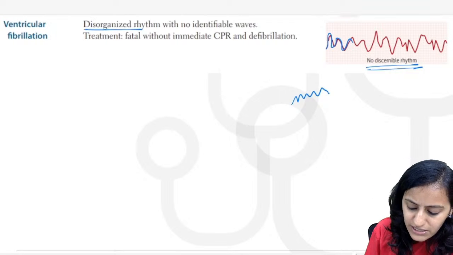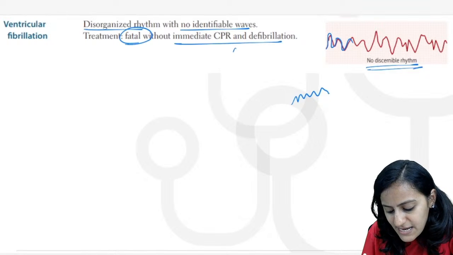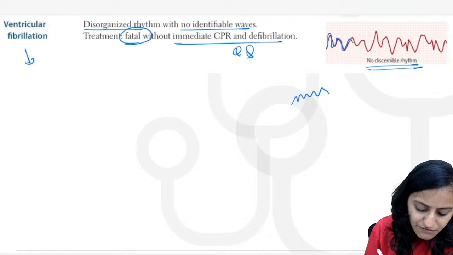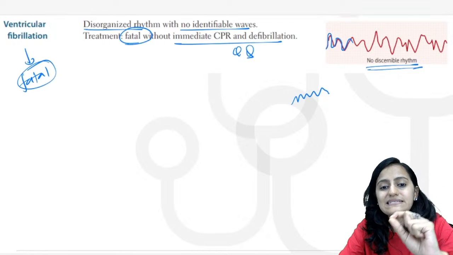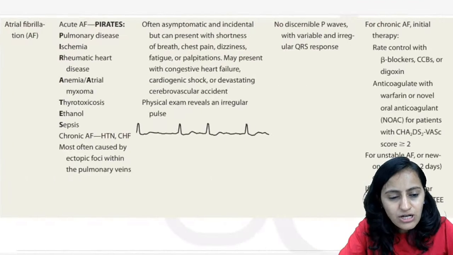So this is disorganized with no identifiable waves, and remember this is fatal. What you have to do is immediate CPR and defibrillation. So ventricular fibrillation is fatal, and we need to do immediate CPR and defibrillation. Okay. Going on to the next one.